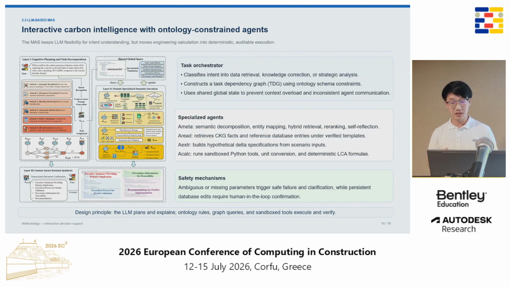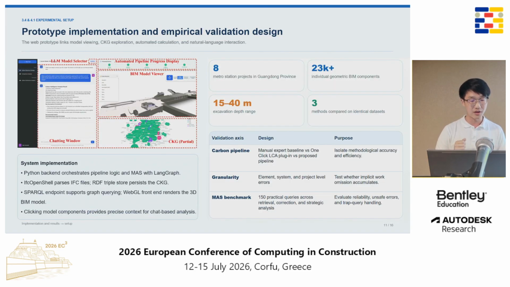So after the carbon knowledge graph is built, we use a MAS, namely multi-agent system, to make it interactive. The main principle is that the large language model can understand the user intent and plan the task, but deterministic tools and ontology rules must execute the calculation. Here, the agents collaborate with each other to finish their tasks. We also developed a web prototype. The system has a Python backend, IFC parsing with IfcOpenShell, and an RDF triple store for the carbon knowledge graph.